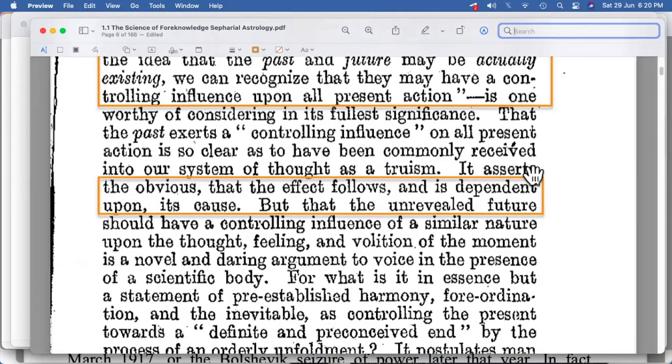Further, he says it asserts the obvious that the effect follows and is dependent upon its cause. Now, again, he's talking about something related to effect and cause. Cause and effect, this is again one of the most important things that we have been trying to know about. Of course, W. Gann has talked about it, where we'll probably try to find about that soon.